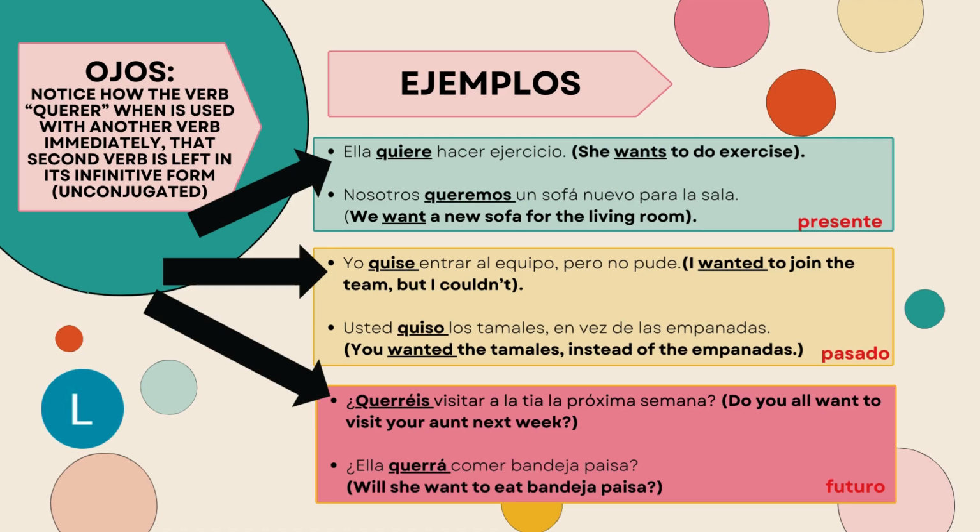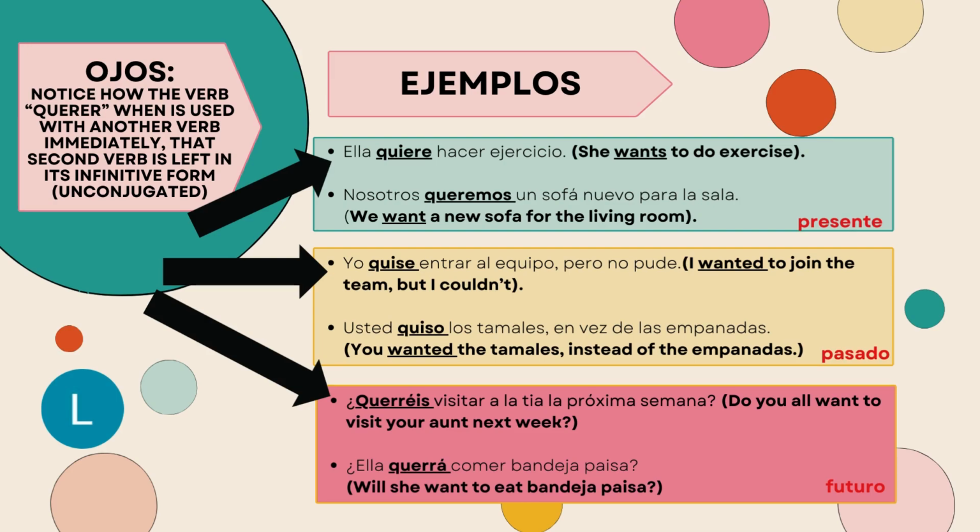Nosotros queremos un sofá nuevo para la sala. That means we want a new sofa for the living room. Notice how at this point, if you have practiced my first few videos on pronunciation, the alphabet, the vowels, and the sounds of the letter G, you should be more familiar with how we pronounce.